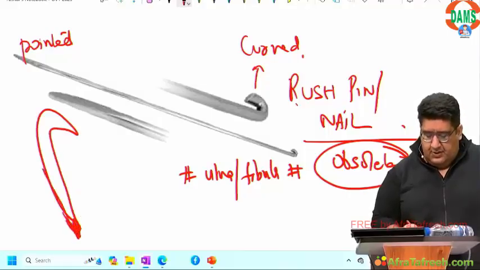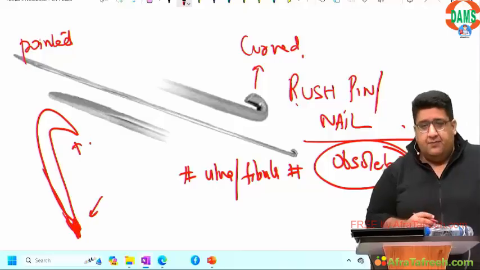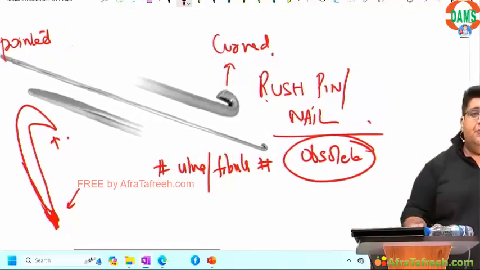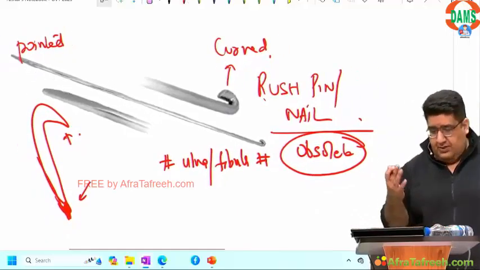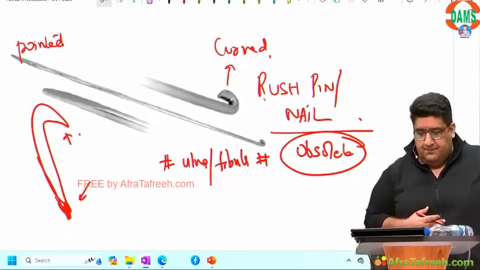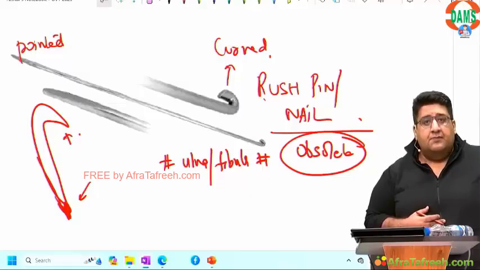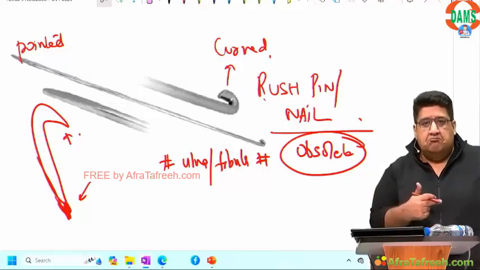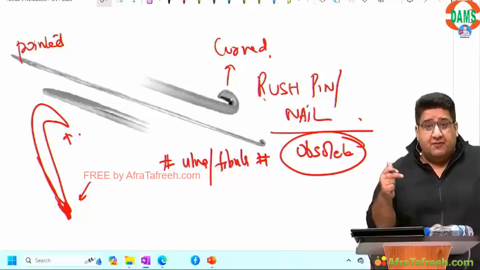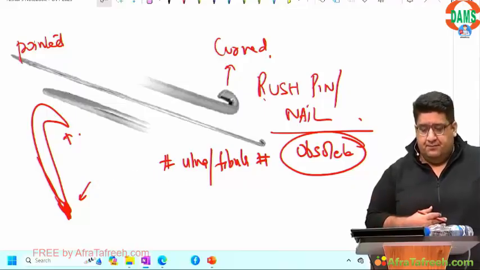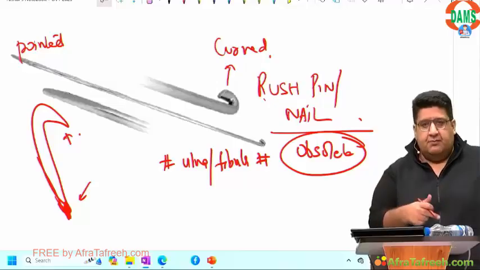This end is pointed, this end is curved. It is an obsolete implant, we don't use it now. But MCQ people, they use it. Done? It's an intramedullary nail. You don't use it for traction, you use it for fracture fixation. You don't pass through, you pass in.